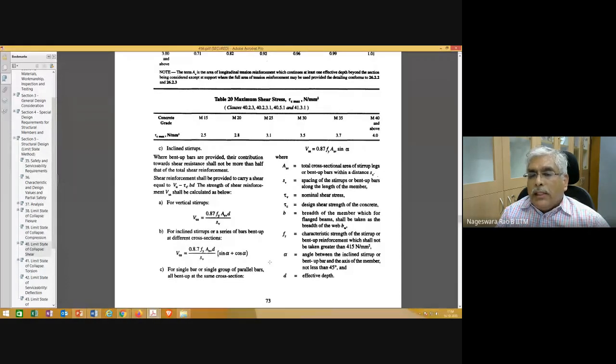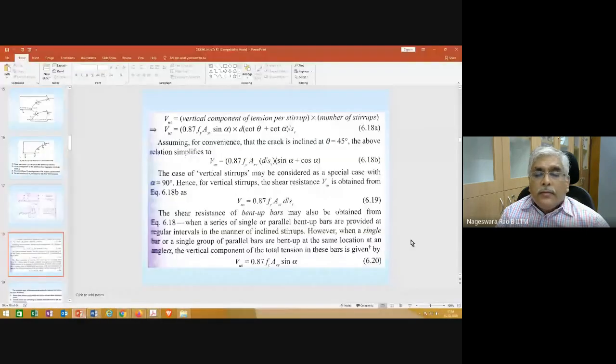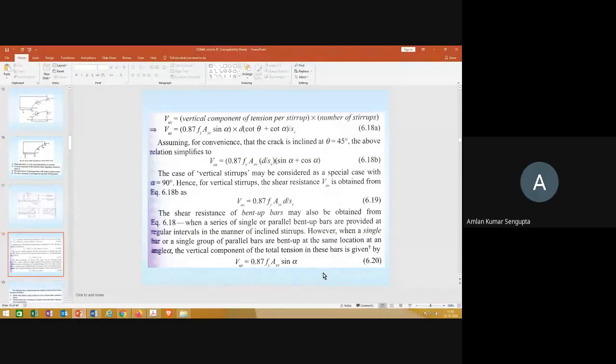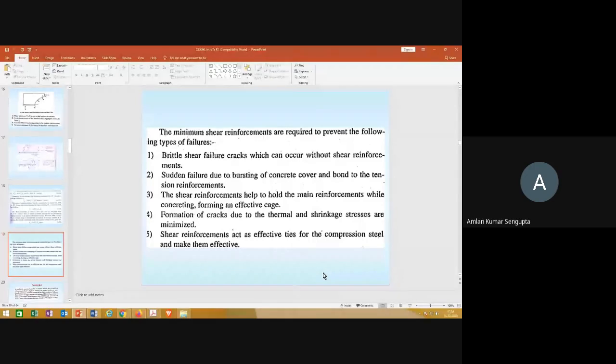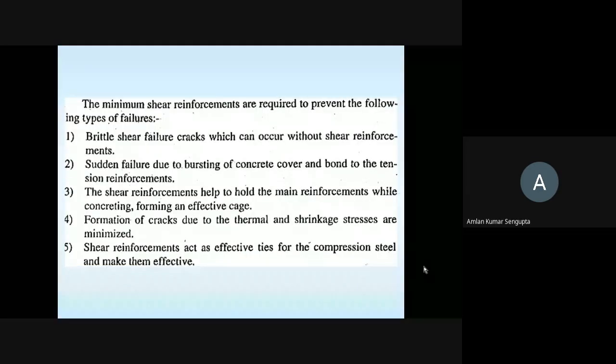Any questions? Professor Amlan, you want to add something? See, one important assumption here is that the crack forms at 45 degrees. Now, in some other codes, you may find that they allow you to use other angles of the crack. But IS 456 considers the crack to be at 45 degrees.